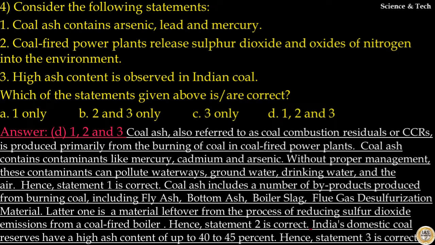Coal ash includes a number of byproducts produced from burning coal, including fly ash, bottom ash, boiler slag, flue gas desulfurization material. The latter is a material left over from the process of reducing sulfur dioxide emissions from coal-fired boilers. Hence, statement 2 is correct. India's domestic coal reserves have high ash content up to 40 to 45%. Hence, statement 3 is correct. So the answer to this question is option D. All the statements are correct.